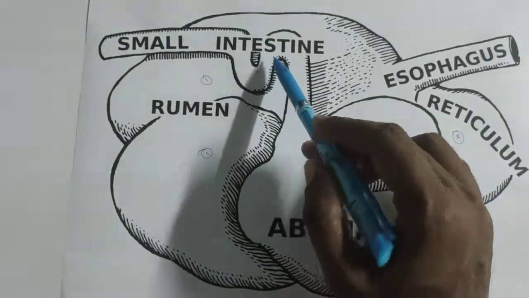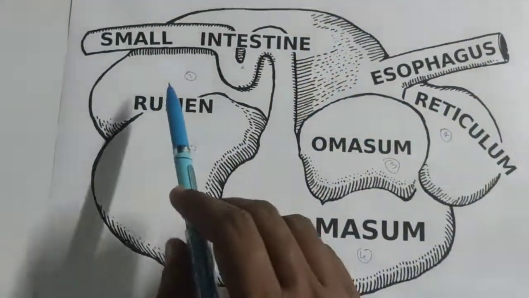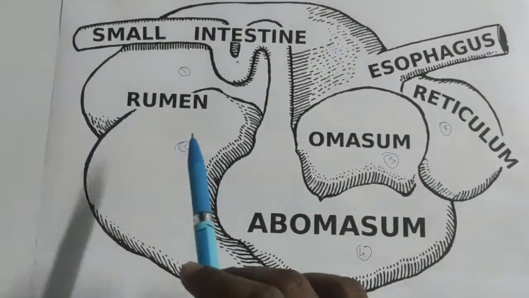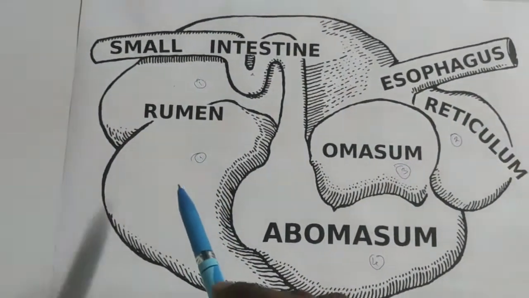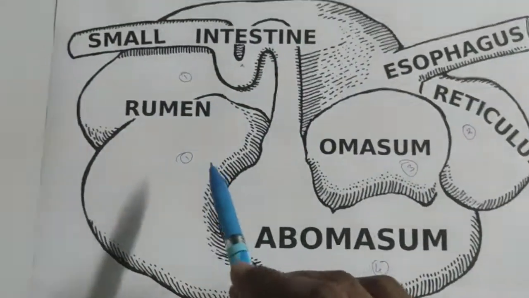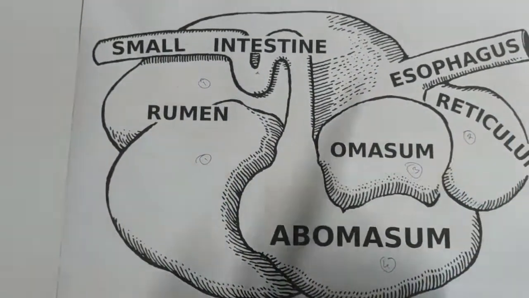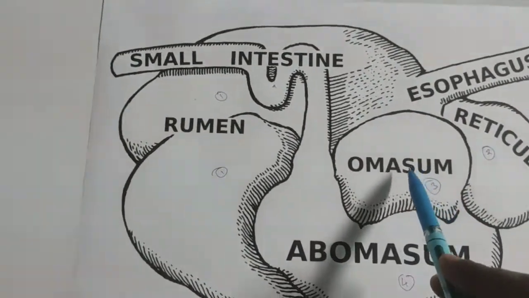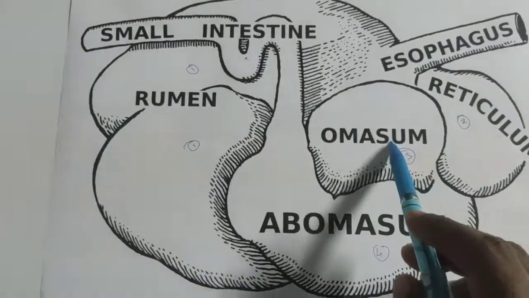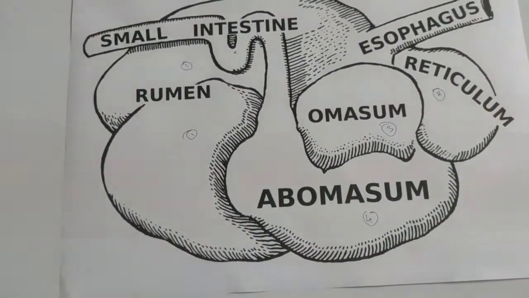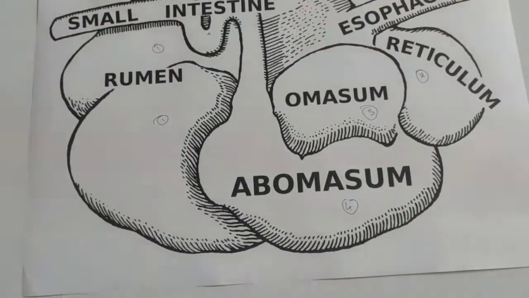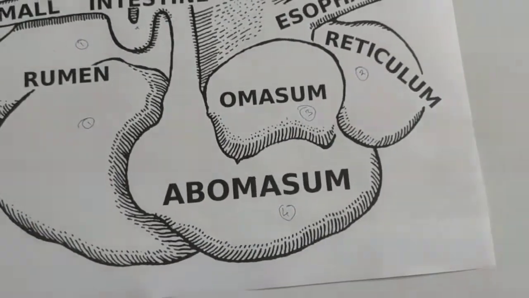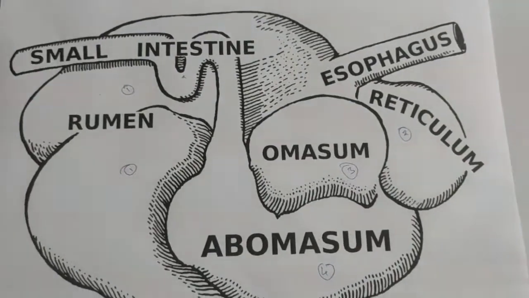Food will enter into the rumen, and here the food will be converted into a soft pulp. It is known as the cud. When the animal relaxes, the food is taken back from the rumen, digested again, and sent directly to the omasum. From the omasum it will be passed to the abomasum, and digestion will be completed in the abomasum. This is the stomach of the ruminant.